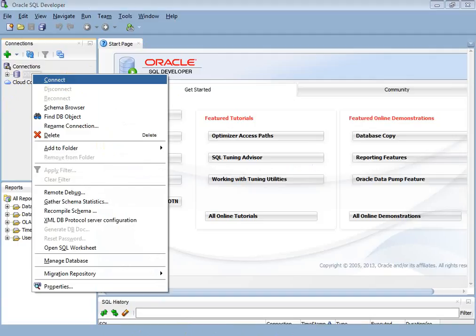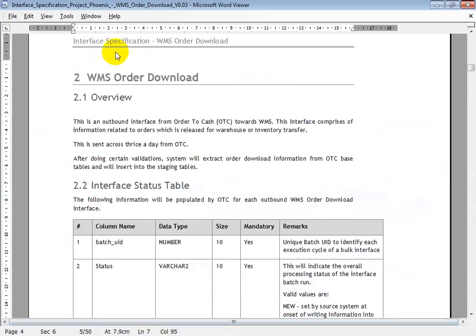And this interface not only carries the released order information, but it also carries the information of inventory transfers, which we call ITRs. As Bindu might have told you.